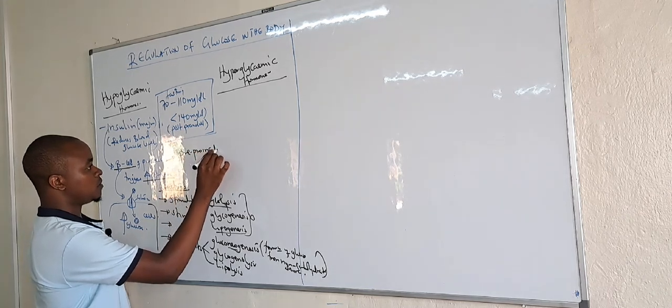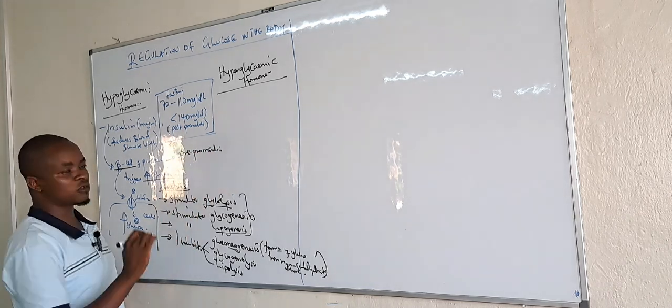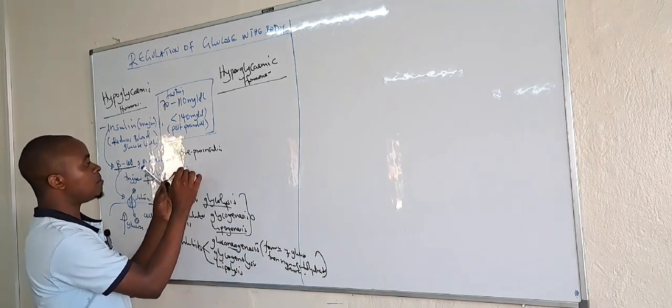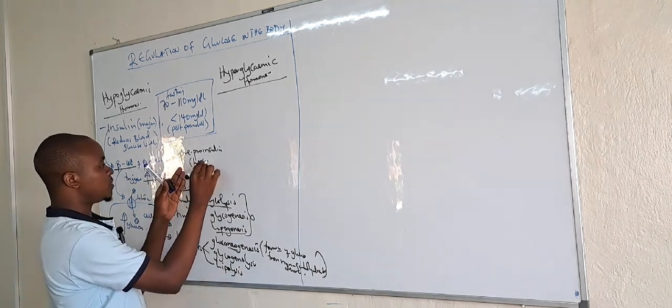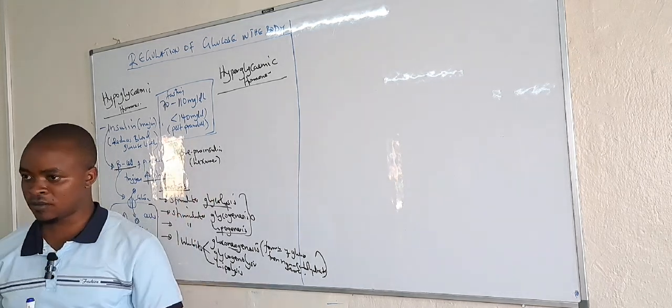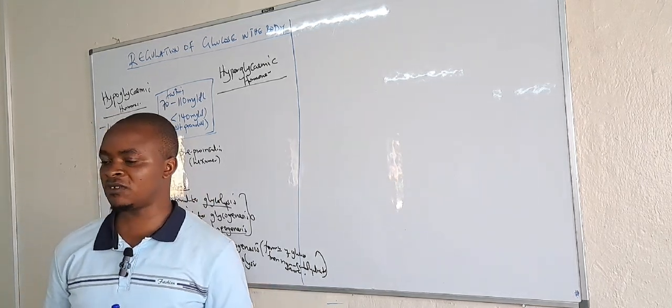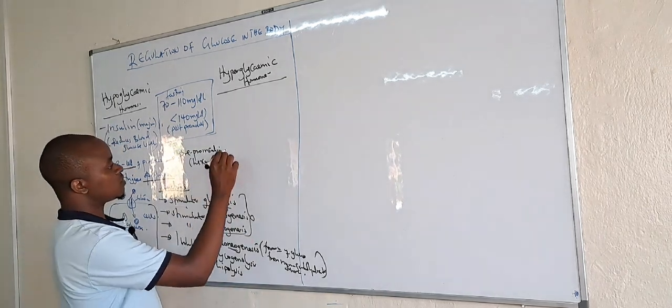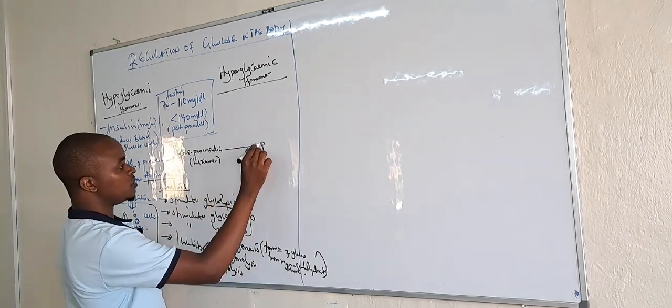Pre-proinsulin. We know that insulin is always in hexamer form, but the active form of insulin is a monomer. So when we have pre-proinsulin, it is converted into proinsulin.